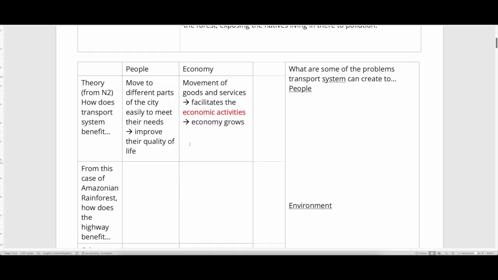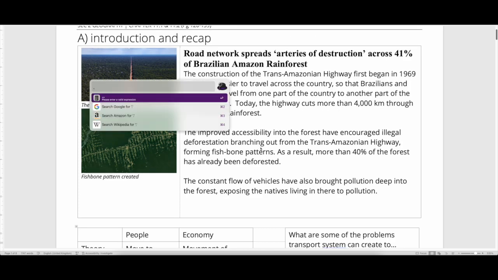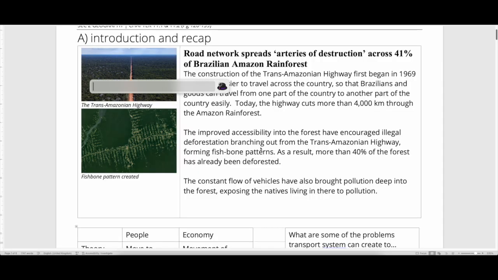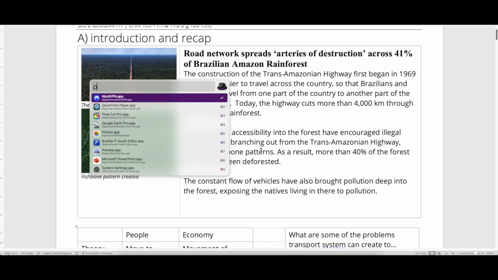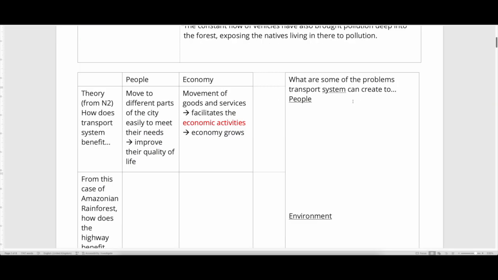Do you see this happening in this article here? Can I pause this video? Once you have found it, can you unpause the video to continue? Okay, are you done? All right, so let's take a look.